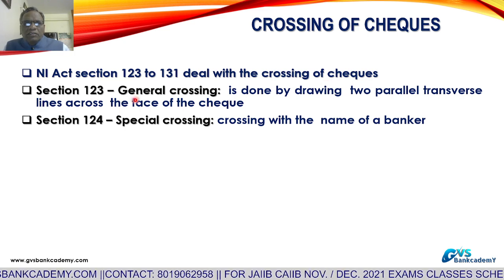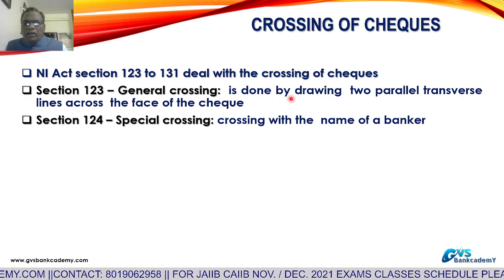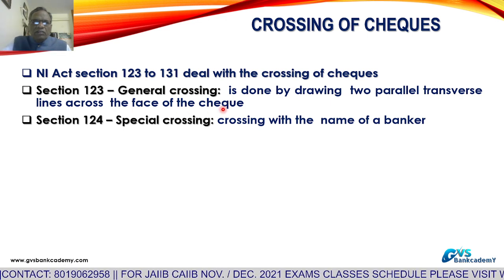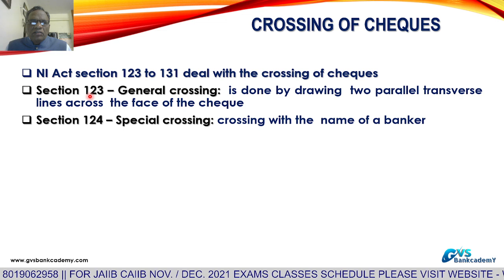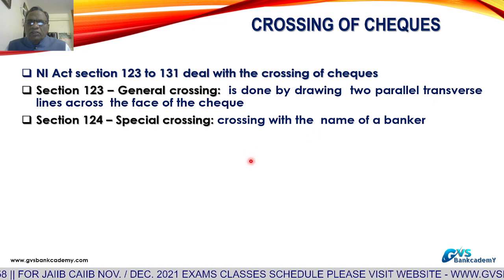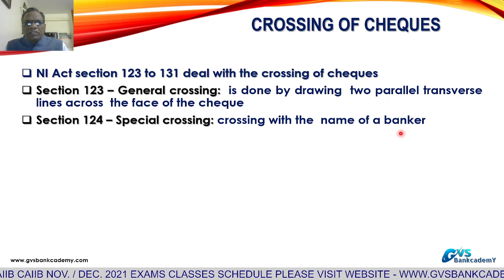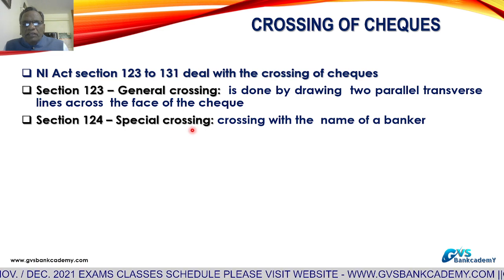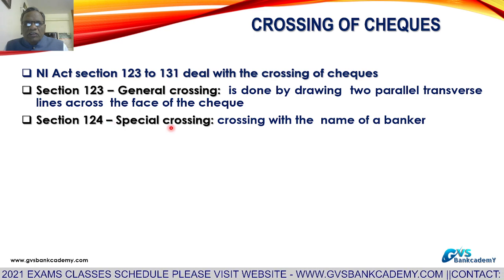Section 123, general crossing. General crossing is done by drawing 2 parallel transverse lines across the face of the check. If you mark 2 lines across the face of the check, that is called general crossing. Special crossing means, along with the transverse lines, or even without transverse lines, we mention the name of a bank. Crossing with the name of the bank. That is special crossing. It is the indication to the paying bank that the check has to be presented through the bank named in the special crossing. That is the direction.